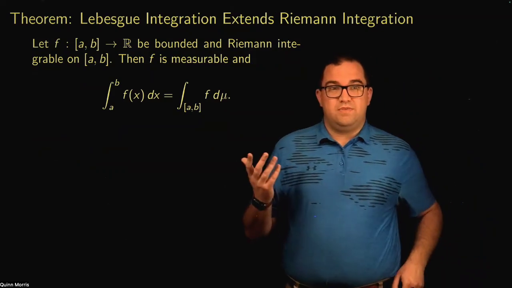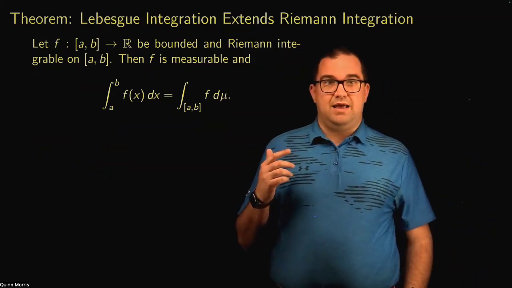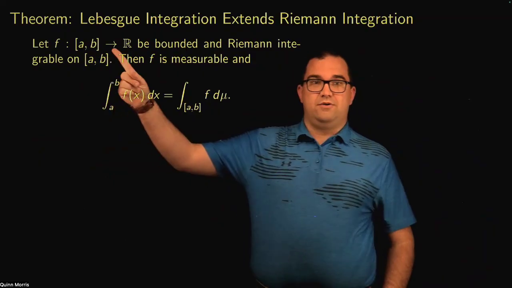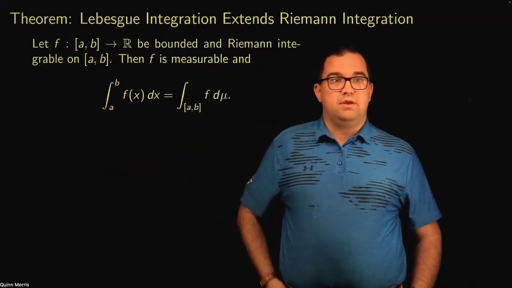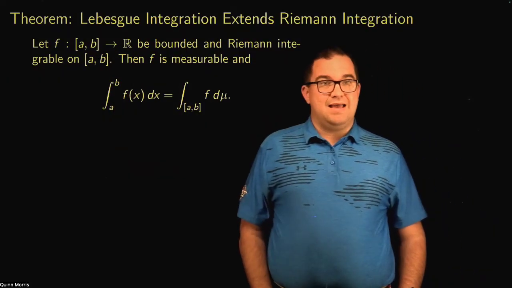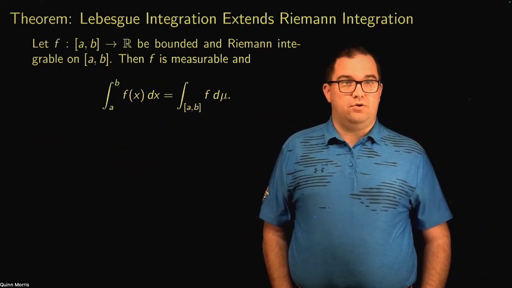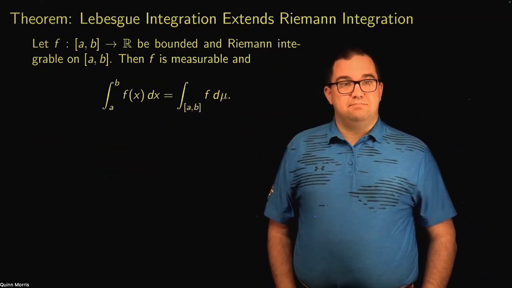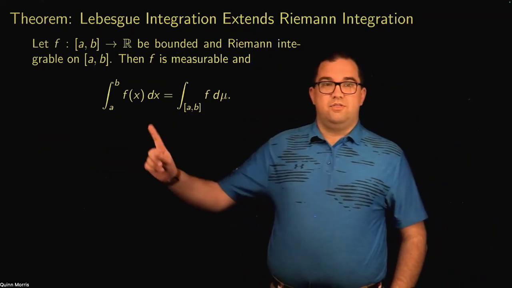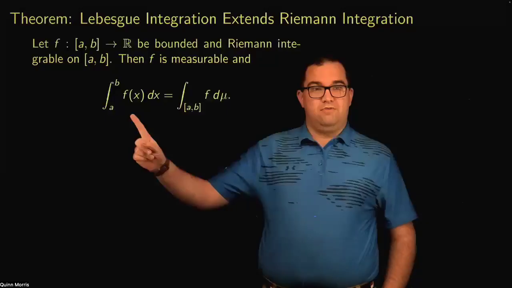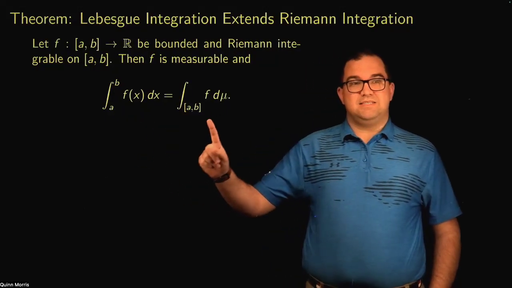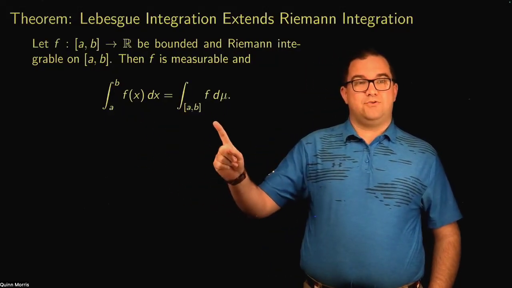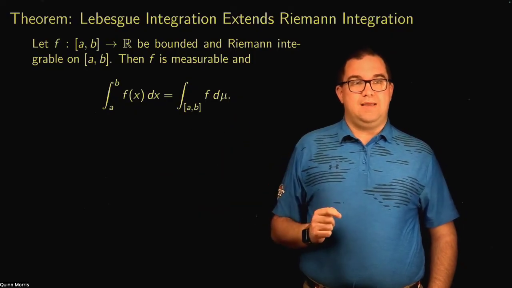So we want to prove this theorem. The theorem says: let f be defined on an interval [a,b] into R. I want f to be bounded and Riemann integrable on that same interval [a,b]. Then I'll show that f is measurable and the value of the Riemann integral of f from a to b is the same as the value of the Lebesgue integral of f over the interval [a,b].